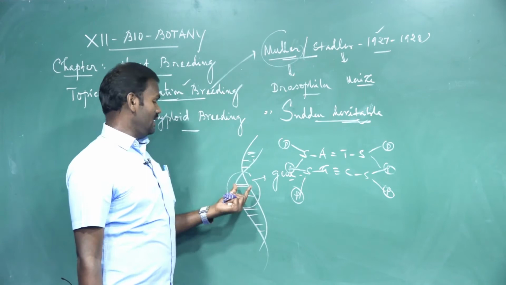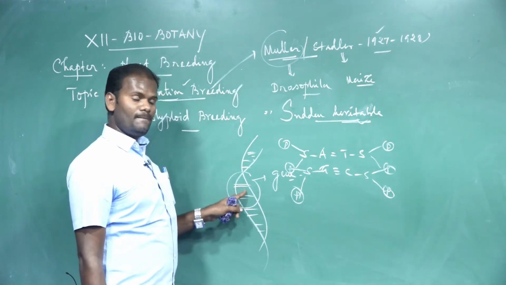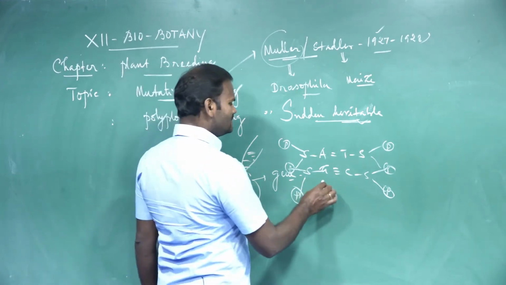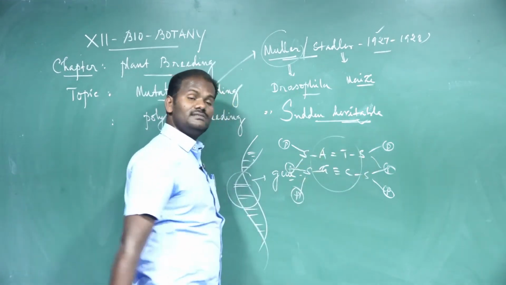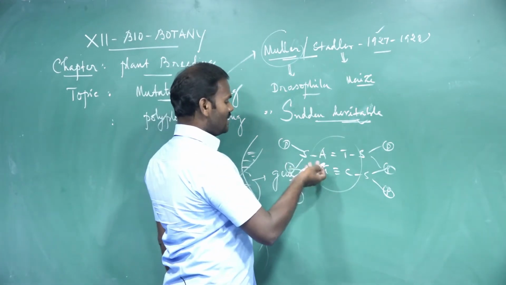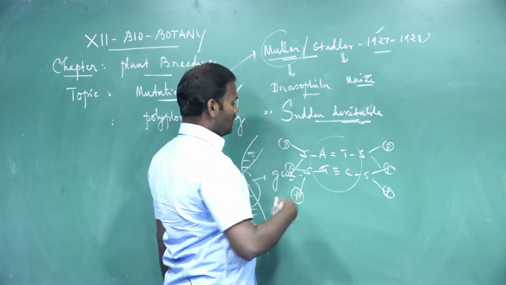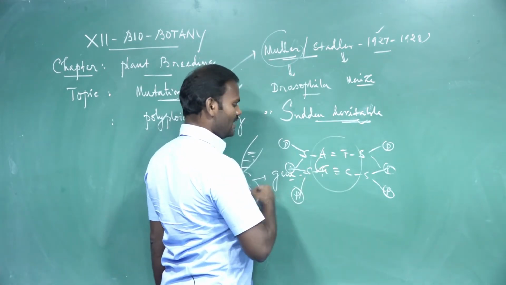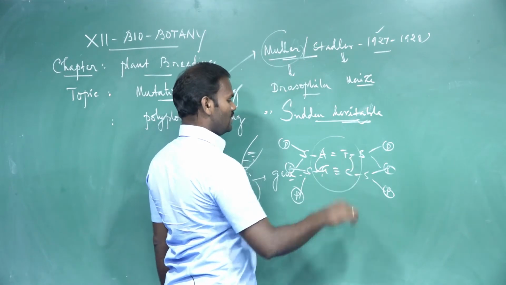So a gene, a segment of DNA, is made up of nucleotides. A sudden change in the nucleotide sequence is called mutation. How can it change? For example, adenine is replaced by another adenine, thymine by another thymine, or maybe guanine is replaced by adenine, cytosine is replaced by thymine.